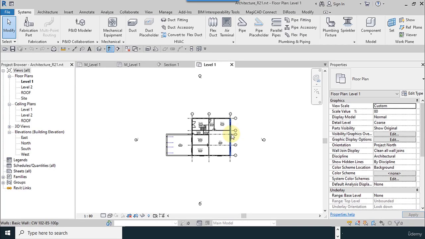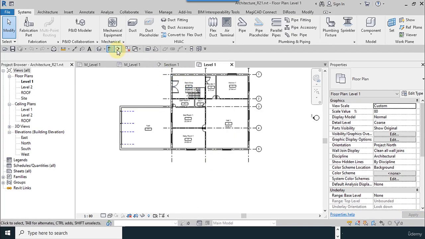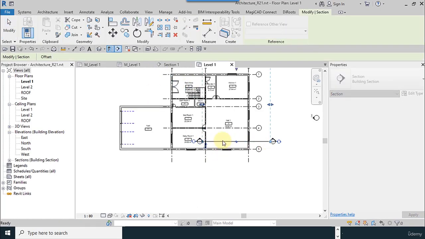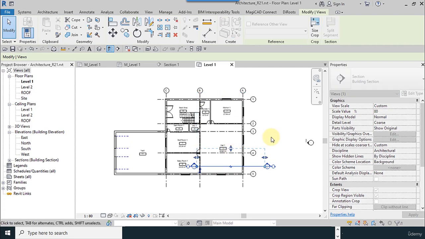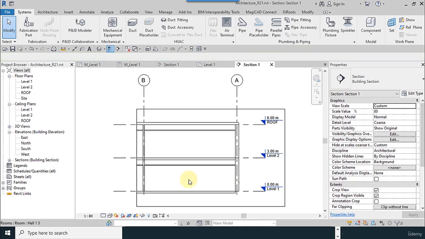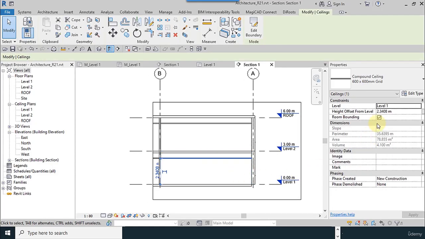I go to the architectural file and I change some amounts. I go to the section view, go to view, I select the drop ceiling, I change the values to 2.